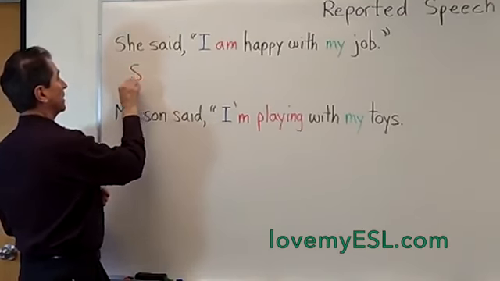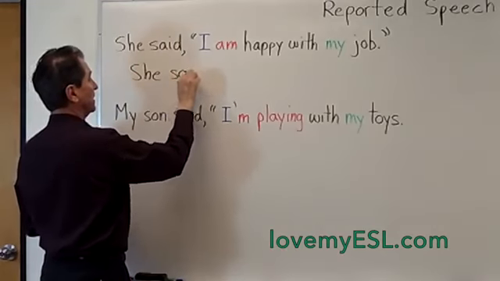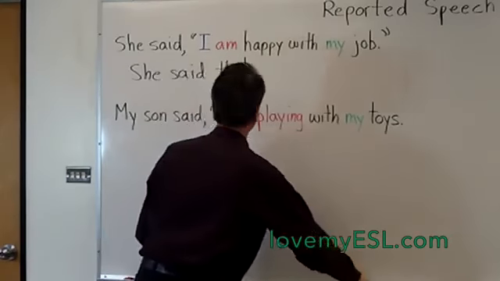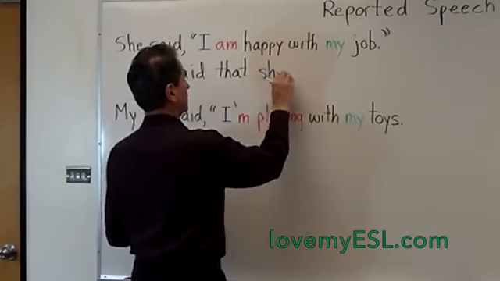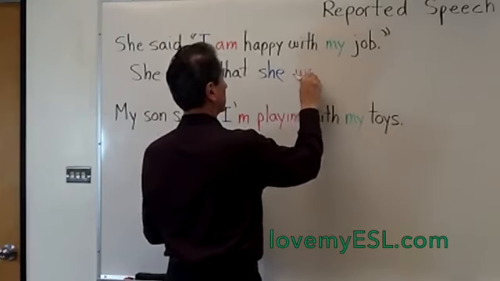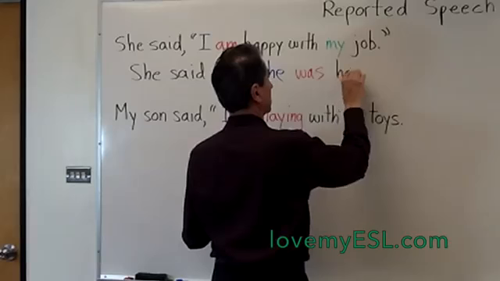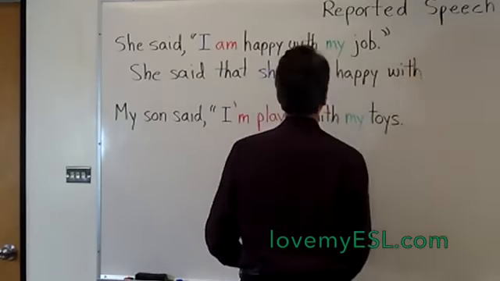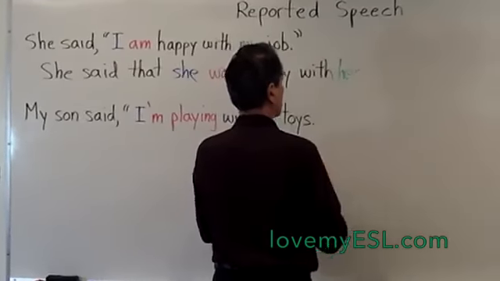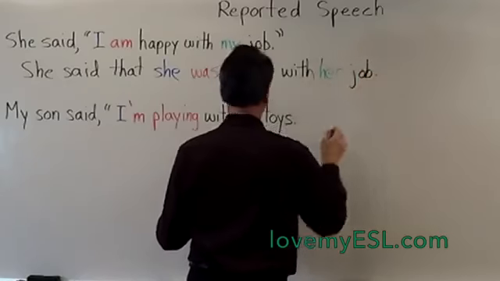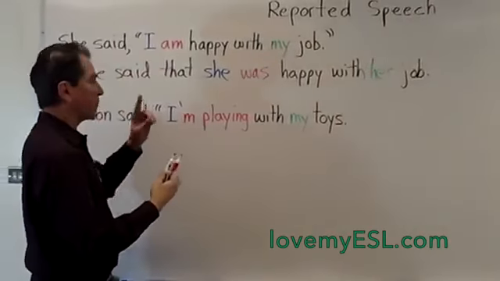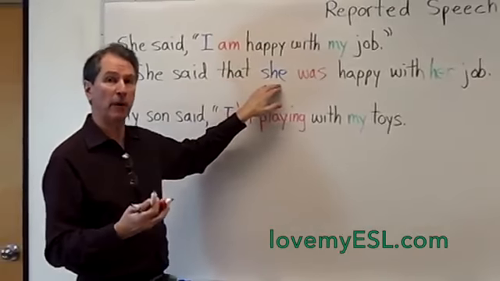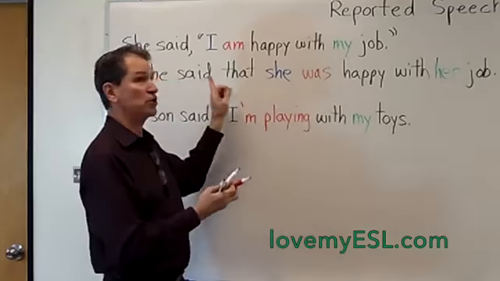This is how you do it in reported speech. You say, she said that she was happy with her job. She said she was happy with her job. Now I want you to notice the things that changed here. Number one, there are no quotation marks because this is not her words, not the words that came out of her mouth. This is me telling somebody else what she said.